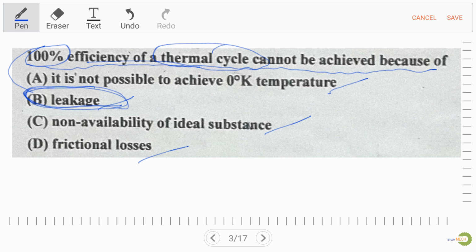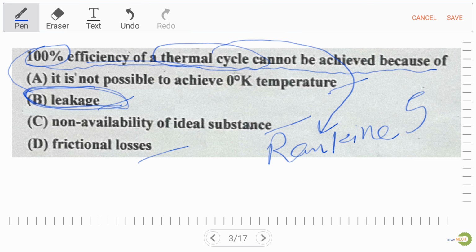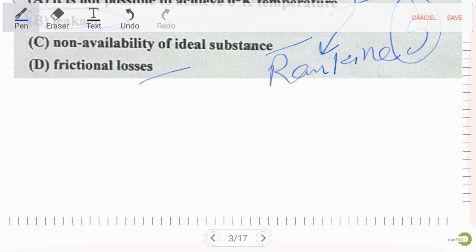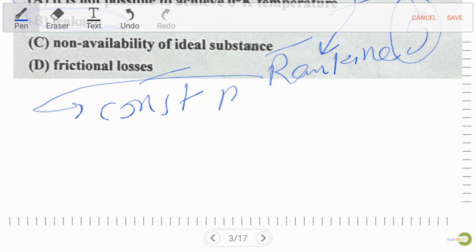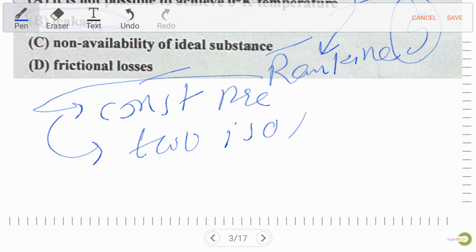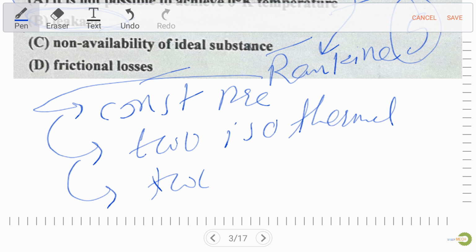Here we have to remember one other thing. A thermal power plant works on the Rankine cycle, and the Rankine cycle consists of 4 processes.